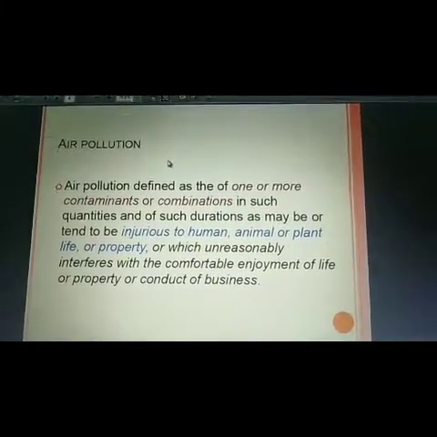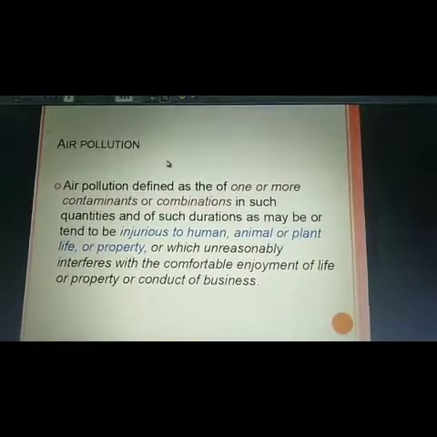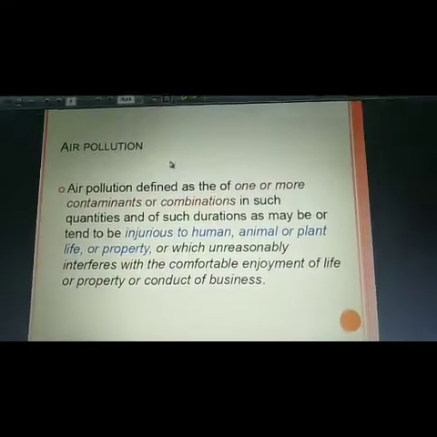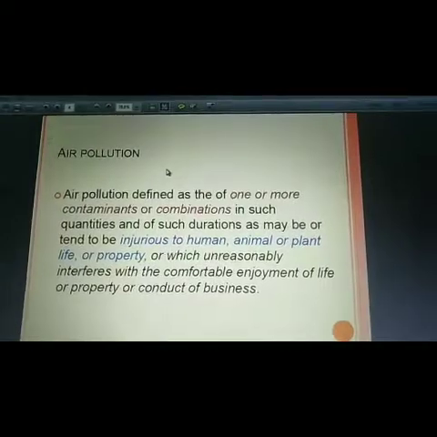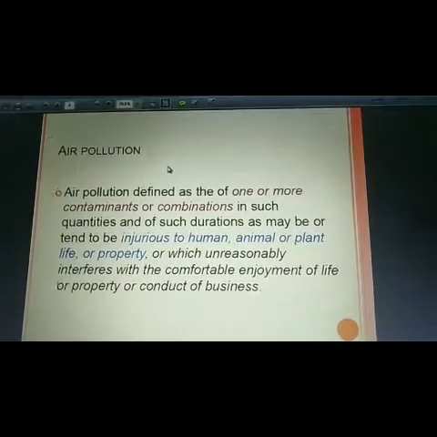That means when it shows a harmful effect on the natural or normal air, it causes pollution.